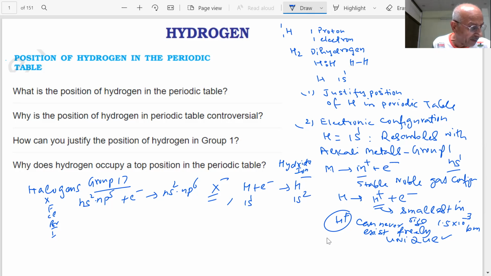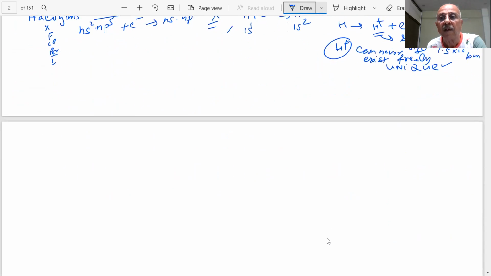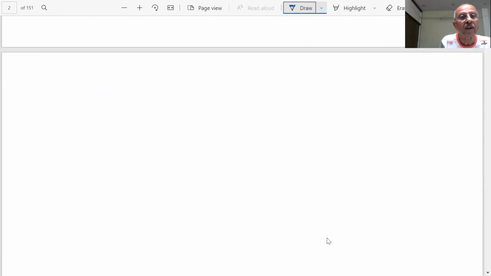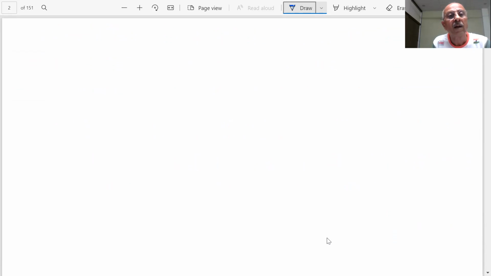And you can see that hydrogen has resemblance with the alkali metals. What we are trying to tell you, students, is the unique behavior of hydrogen.